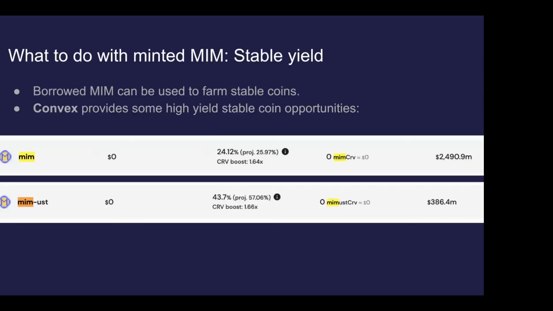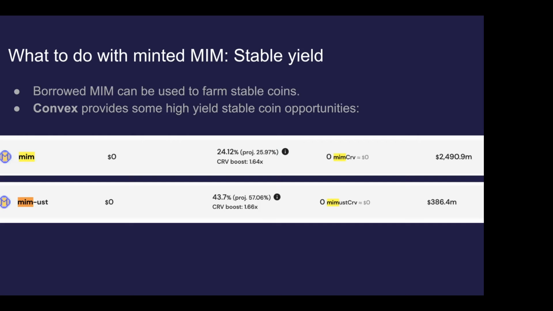So the question that I alluded to earlier on is, what do we do with this MIM, right? So let's say we've taken Nick's staked ETH, we've put it into Abracadabra, we've borrowed MIM. So what do we do with it? The first thing is to go and get stable yield. And what's really great about stable yield is you're not taking on any price exposure with the debt that you've created. So you've got a collateralized position that you've borrowed against, and that debt, this stablecoin, this MIM, you then put into a yield farm and earn yield on that. And you're not directly taking on any price risk on what you've borrowed.